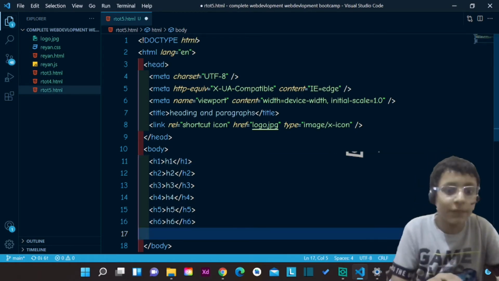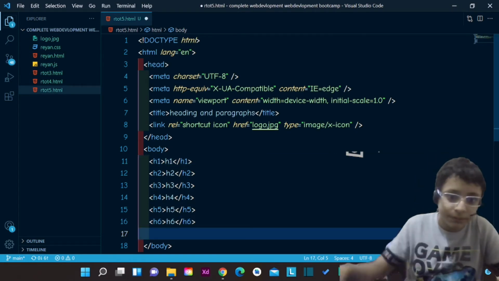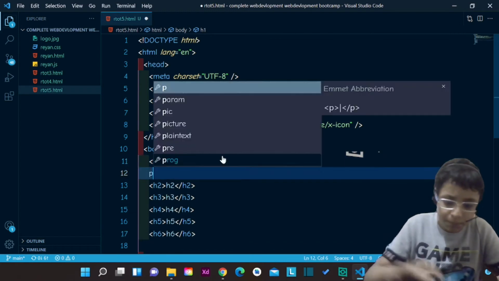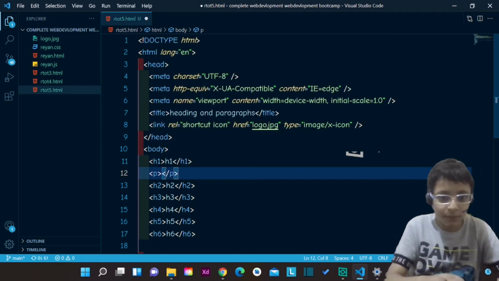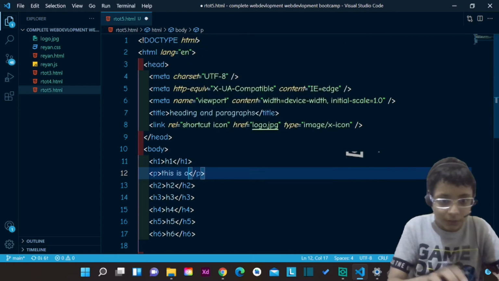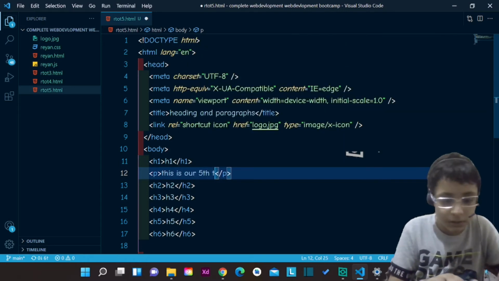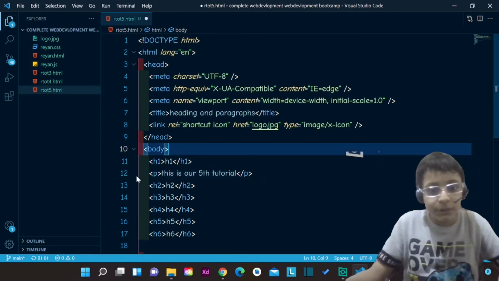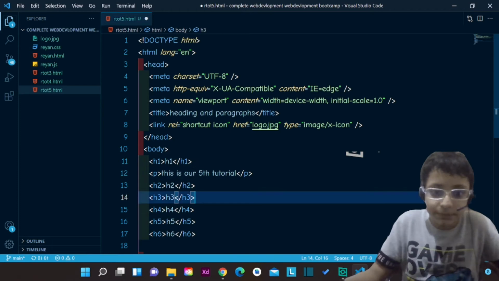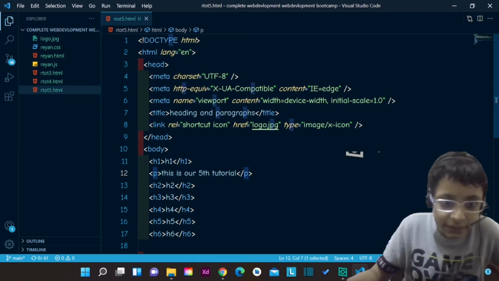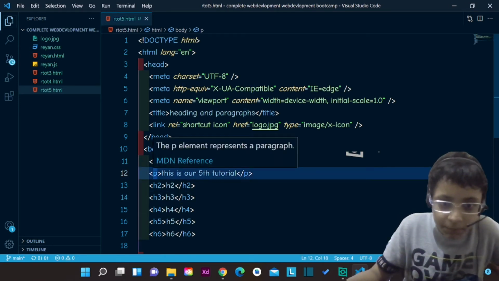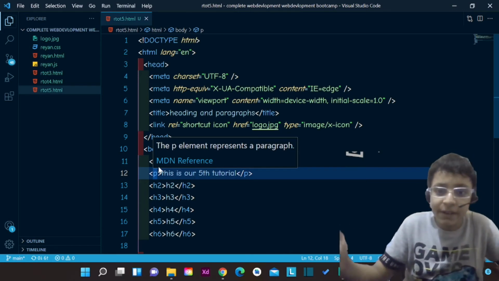This is our fifth tutorial. So we will create a p tag and name it, this is our fifth tutorial. And you may notice that the p tag represents a paragraph.